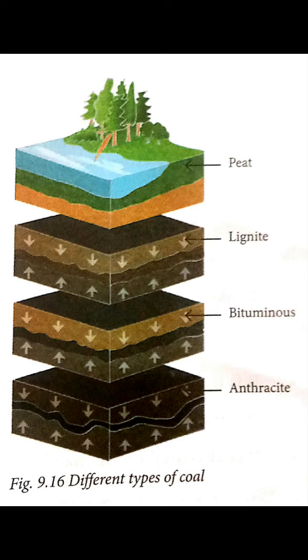Coal is mainly used as a fuel in industries for the production of electricity. It is used as a domestic fuel for cooking. Coal is used in the manufacture of coke, which acts as a reducing agent for the extraction of metals. It is used in the manufacture of synthetic petrol also. Coal is used as a source of organic compounds like benzene, toluene, phenol, aniline. These are some organic substances which can be prepared from coal. So that's all for today. Thank you.